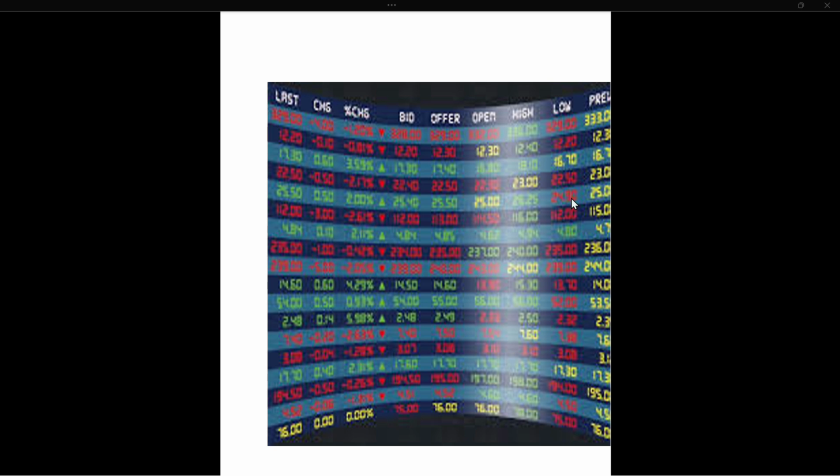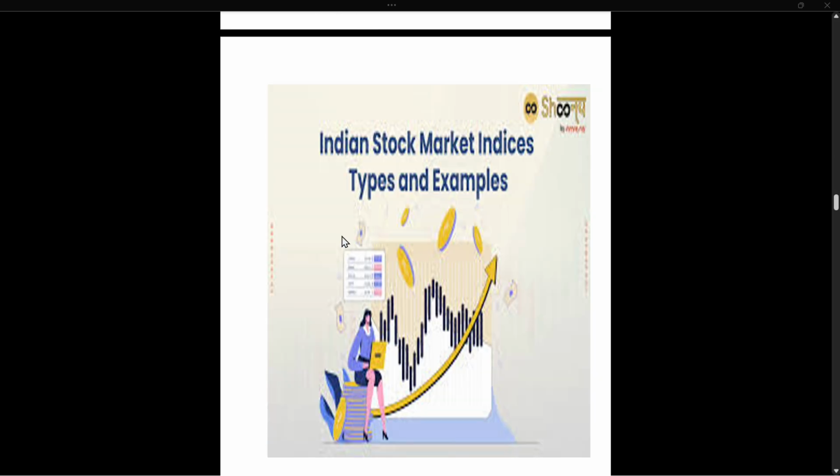So it's a way that buyers and sellers react, and in a similar way, the index is also reacting. Some of the Indian stock market index types and examples I'll discuss in the later stages of the chapter. Some of the stock indexes, which I have already said, are the Nifty 50.